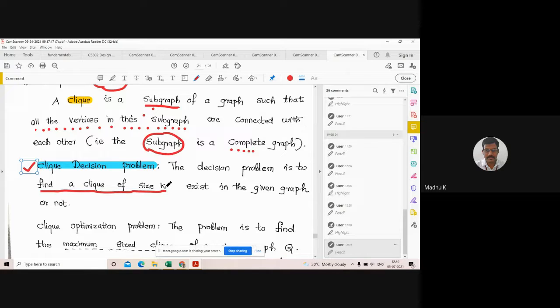I want to find a Clique of size 5 in that graph, and that is the problem. It will check whether such a Clique exists or not. That is only important, and that is called a Clique decision problem.